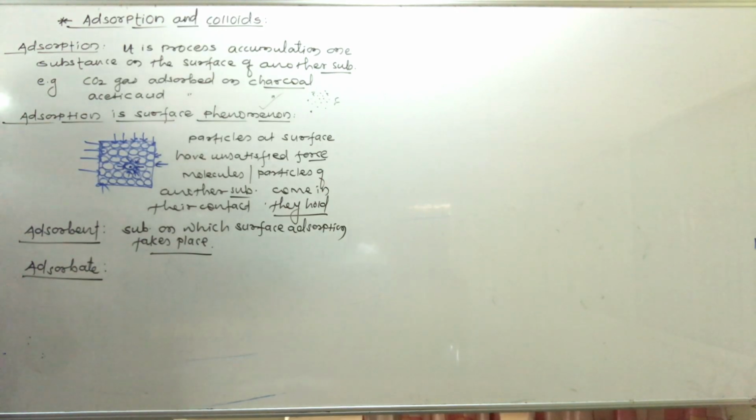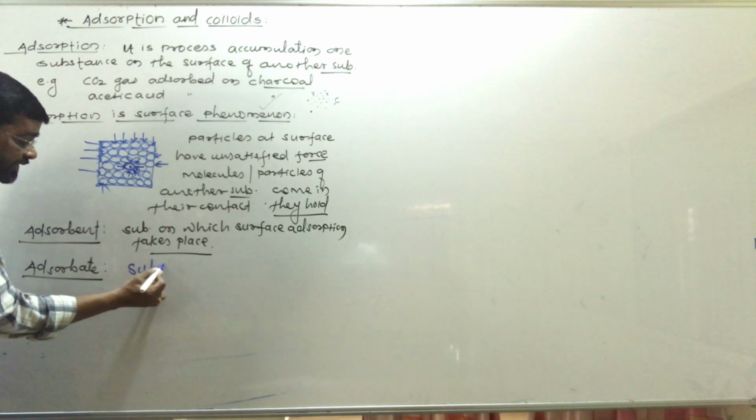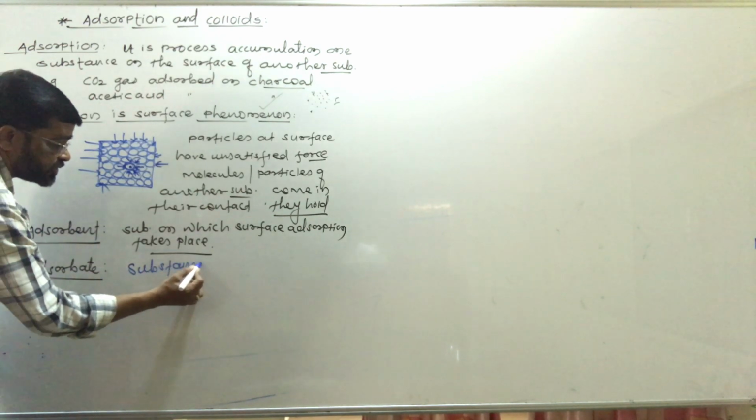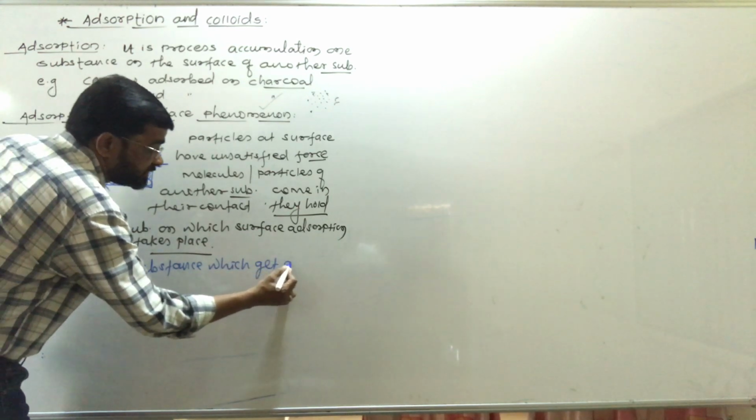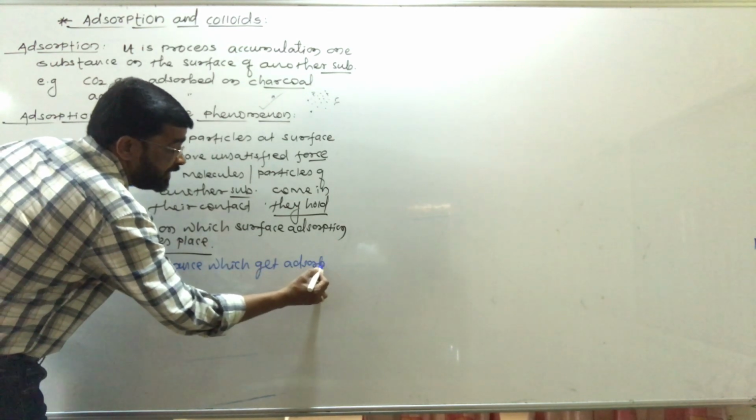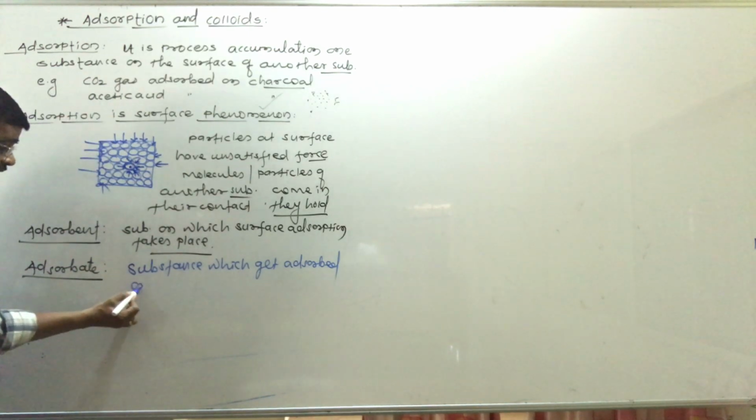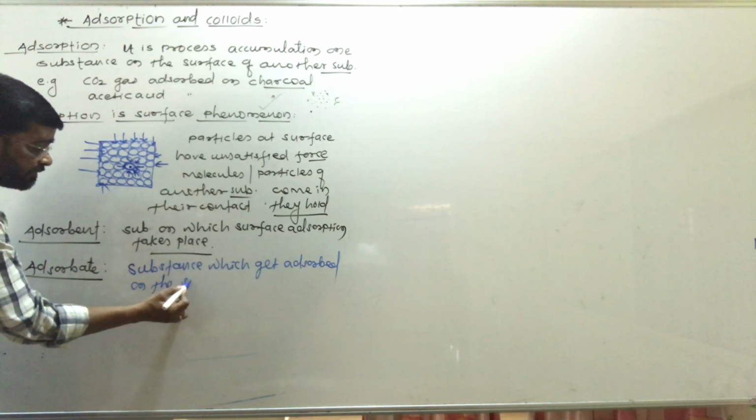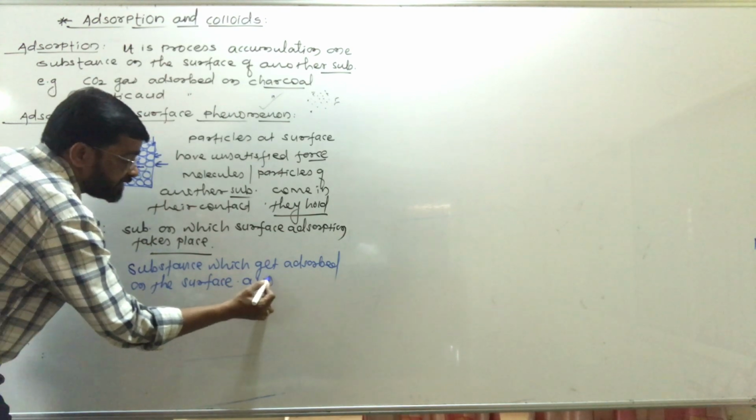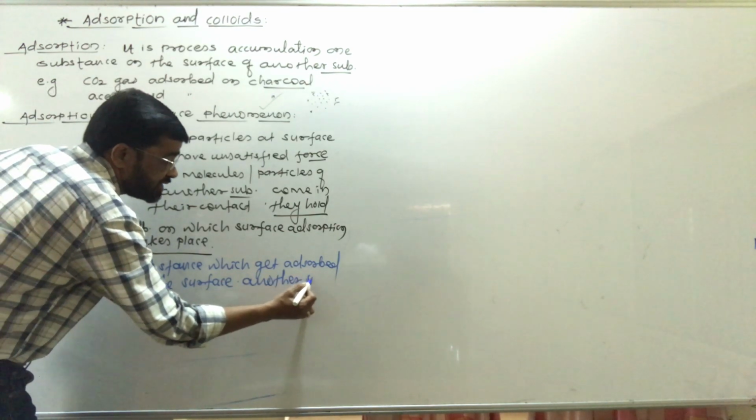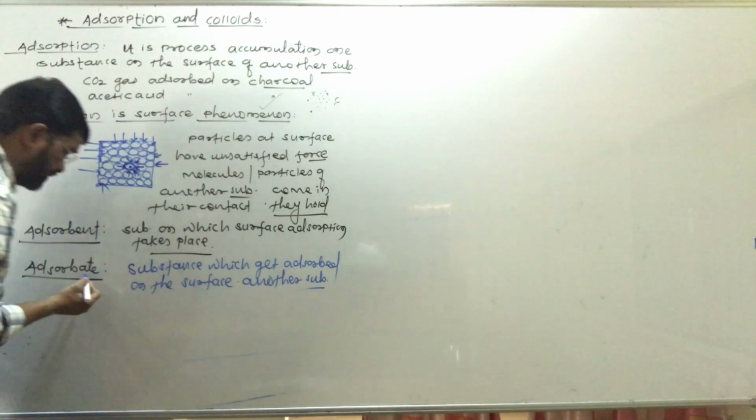So what is adsorbate? Adsorbate यानी क्या? Substance. It is the substance which gets adsorbed, the substance which gets adsorbed on the surface of another substance. On the surface of another substance. So that is nothing but the adsorbent.